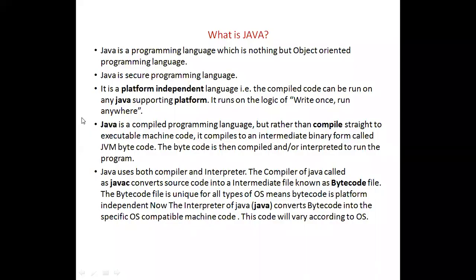Okay, next, Java is a compiled programming language, but rather than compiling straight to executable machine code, how can you say it is a compiled programming language?